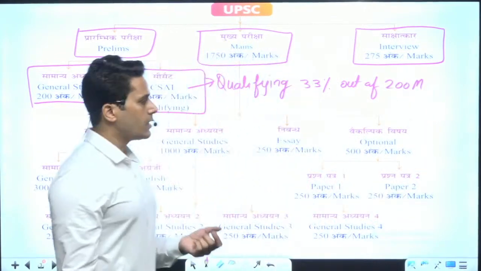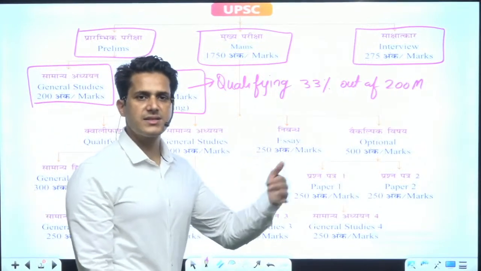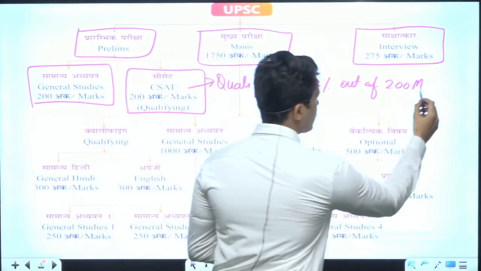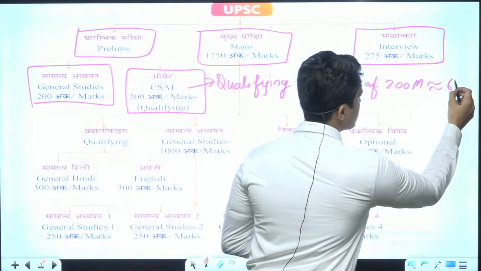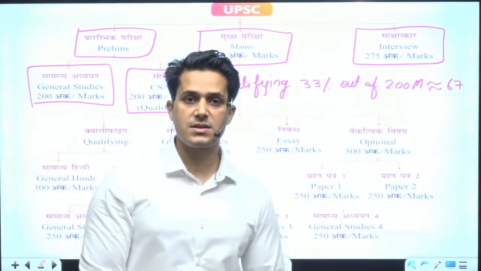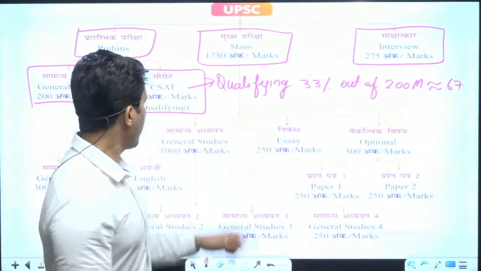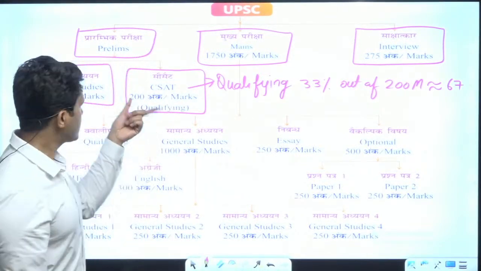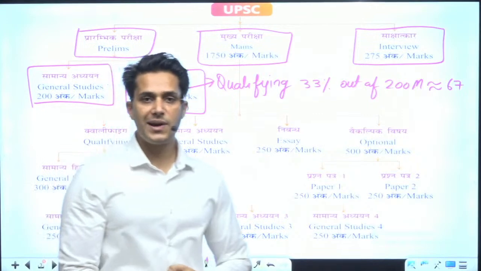Okay? So it is approximately 66.66, which we can say is equivalent to 67. So you have to score 67 marks out of 200 in the paper CSAT, which is the second paper of the prelims examination.